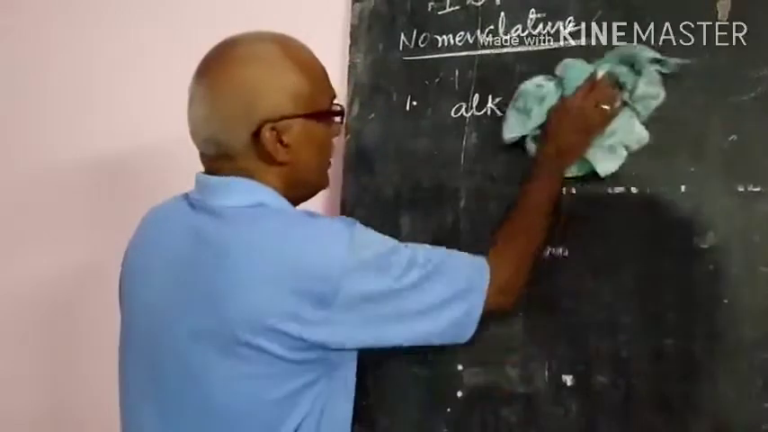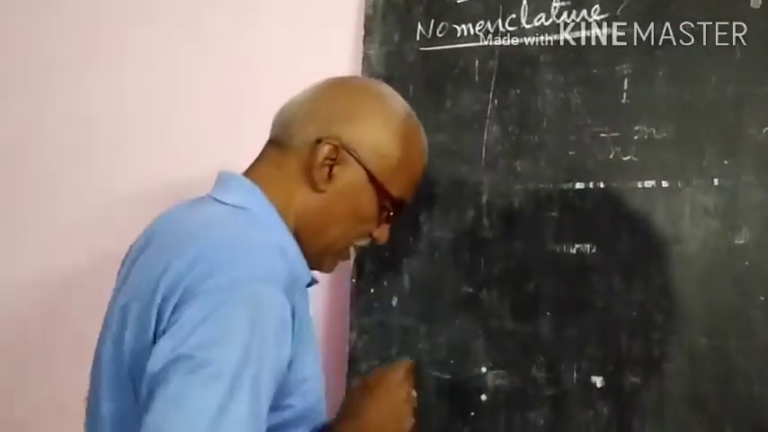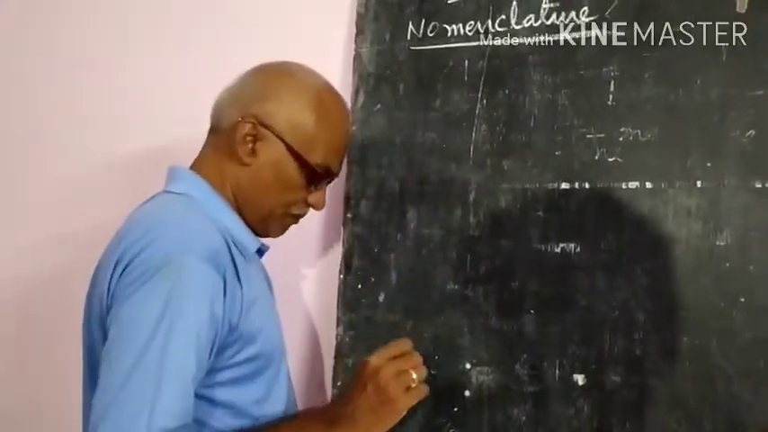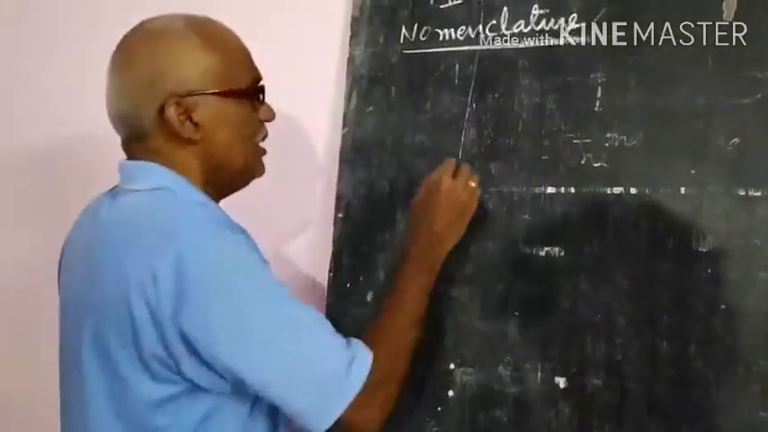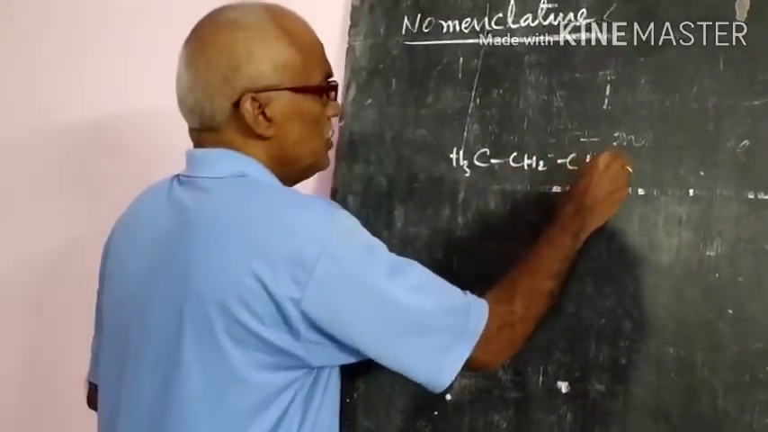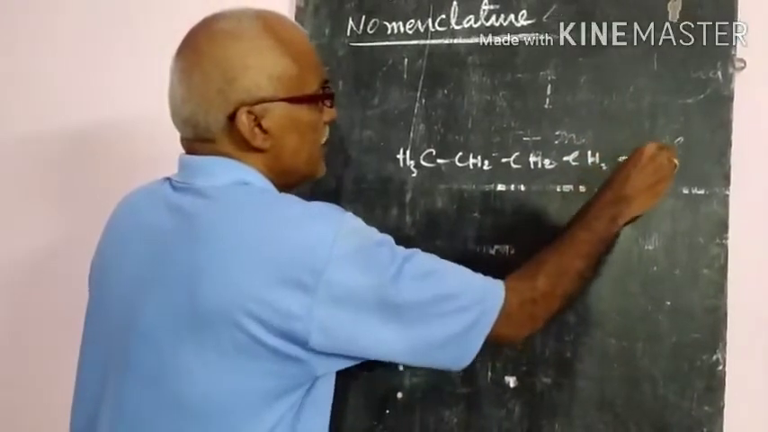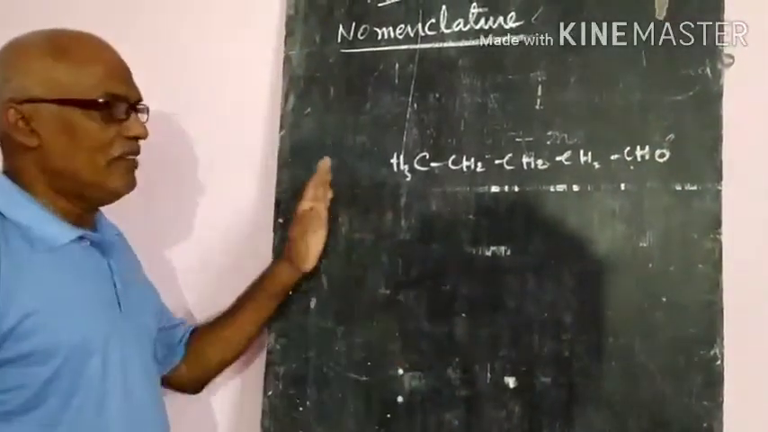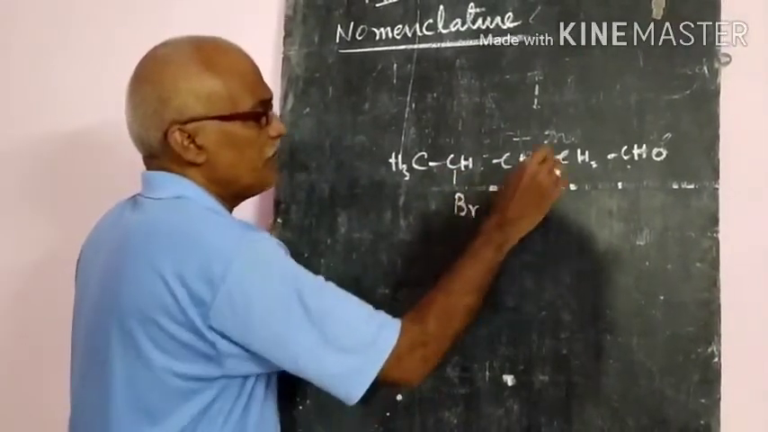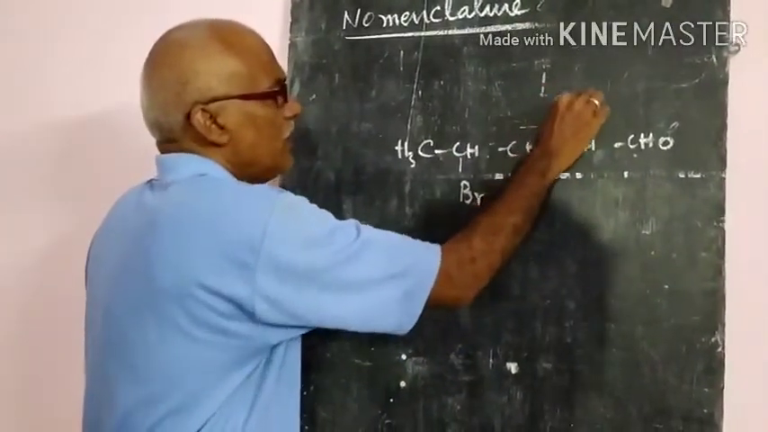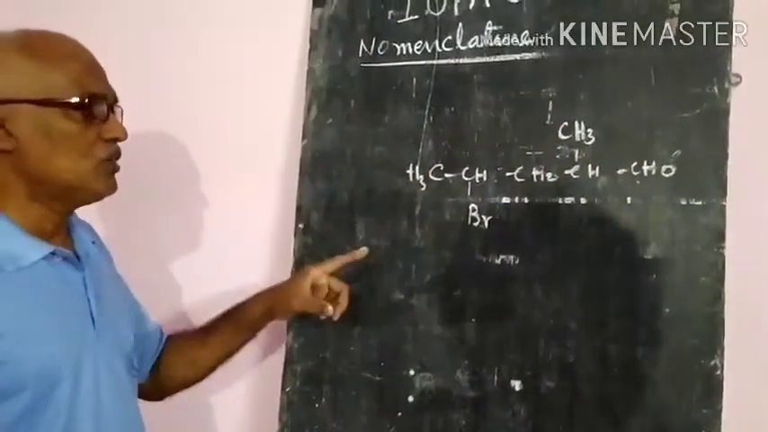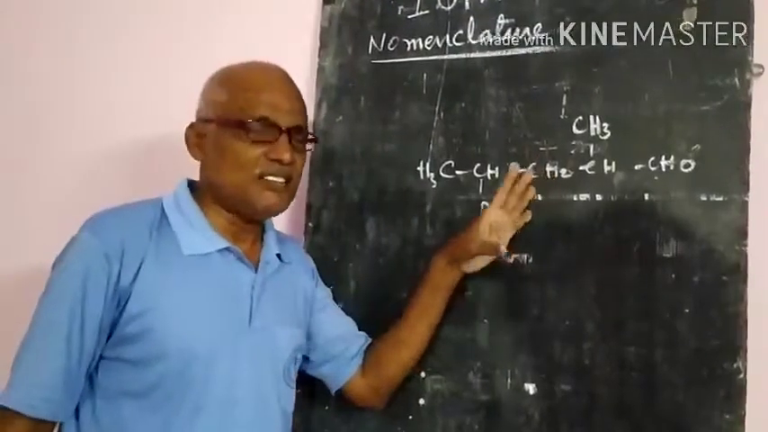Second rule, because many things are there. Whenever an aldehyde has a longest chain, that is CH3, CH2, CH2, CH2, CHO, this is the longest chain. Suppose in the place of one hydrogen a bromine group is there, and in the place of another a methyl group is there. Then what do you have to do? Again, you have to take the longest chain. That is the common rule.